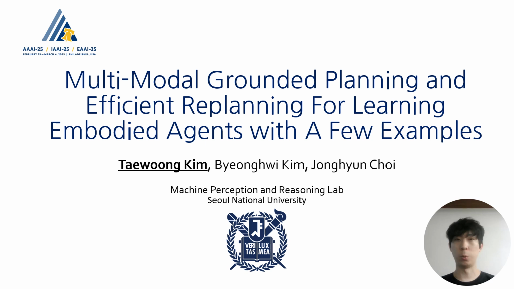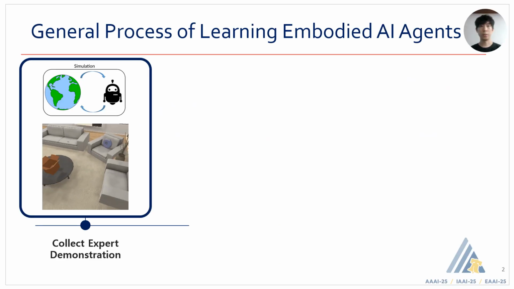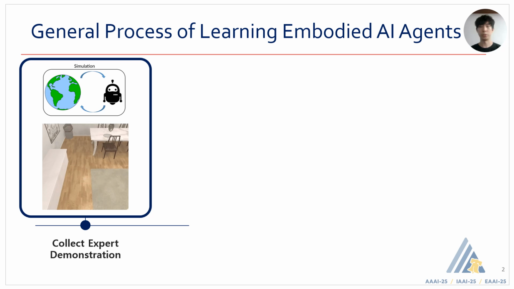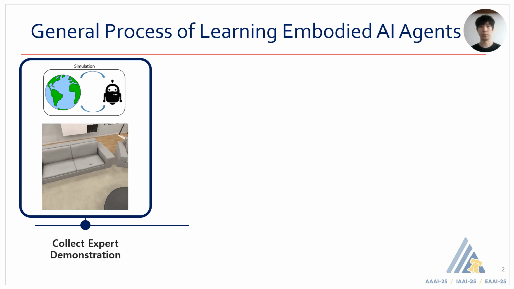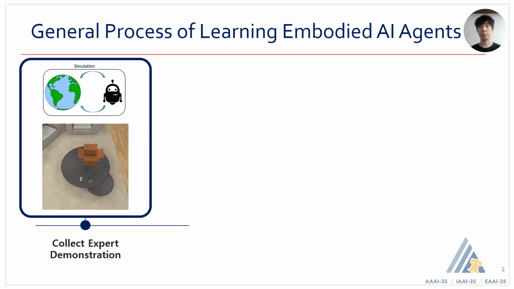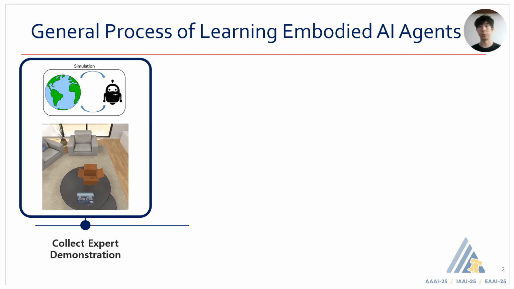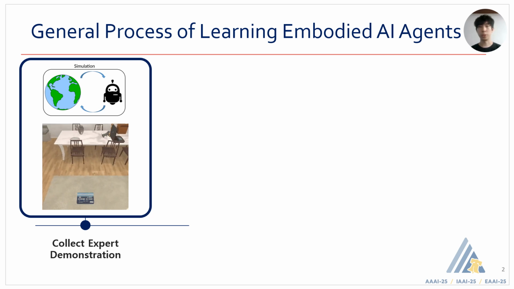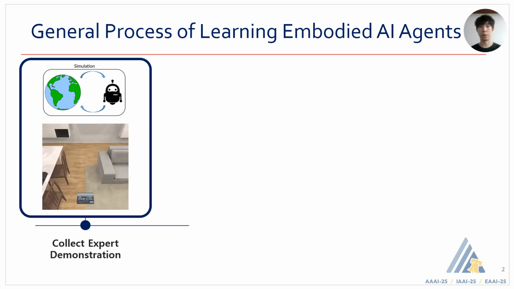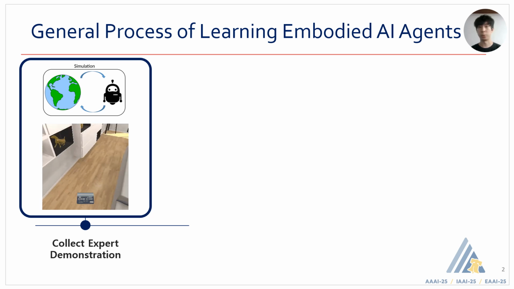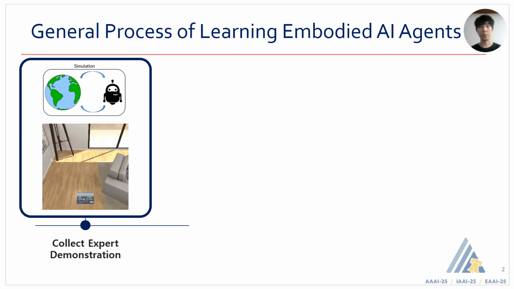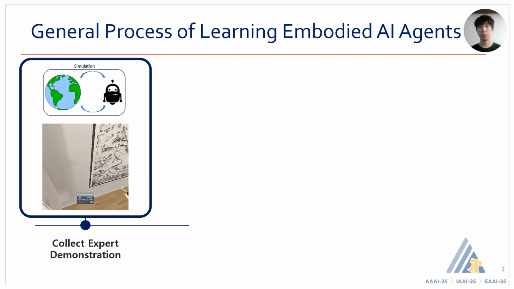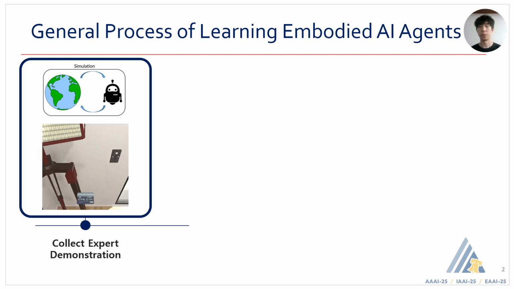I'll be presenting our work on multimodal grounded planning and efficient replanning for learning embodied agents with a few examples. Let's start by understanding the general process of learning embodied AI agents. Initially, we collect expert demonstrations generated through a scripted policy. Here, you can see an agent picking up a credit card and traveling around to find a tall lamp. After finding a tall lamp, it toggles it on and examines a credit card in detail.